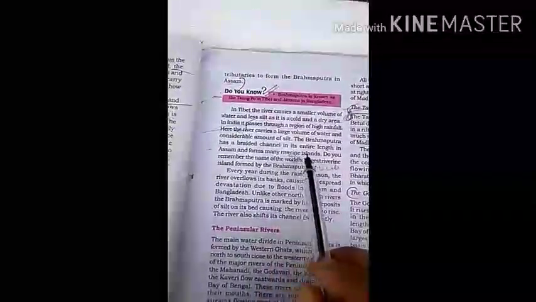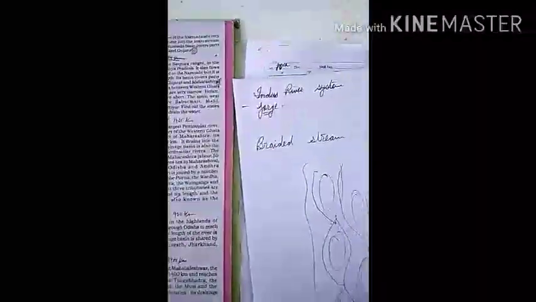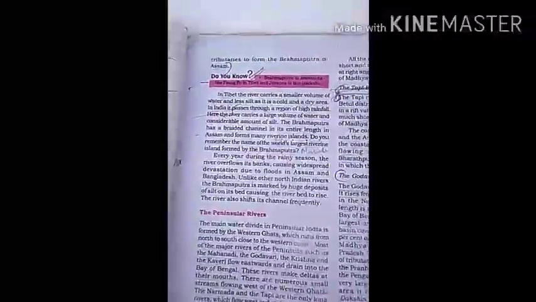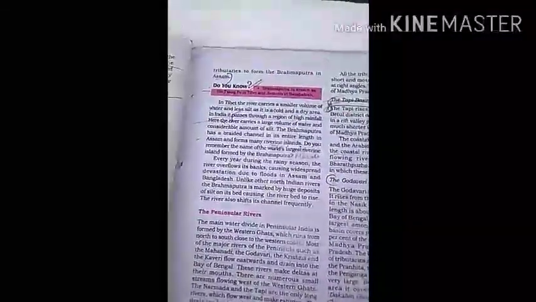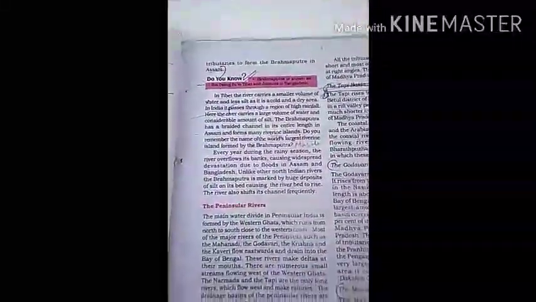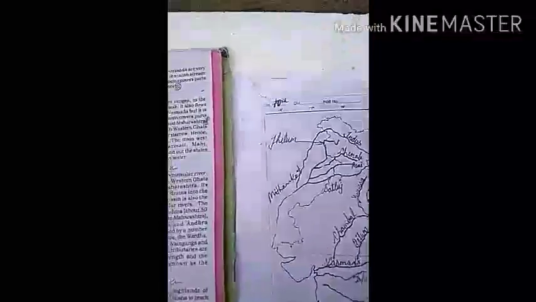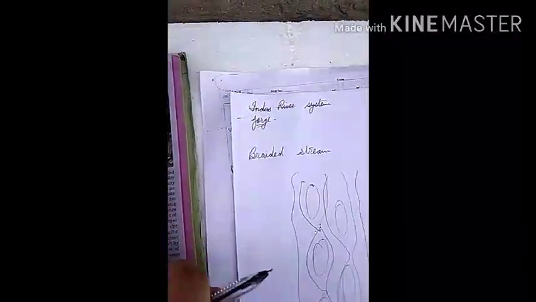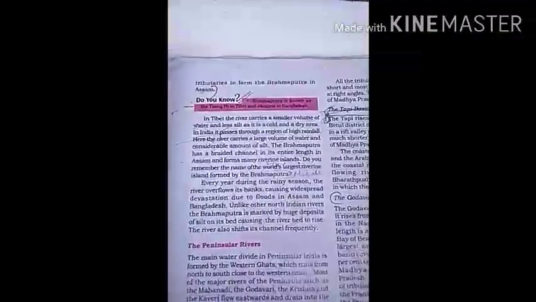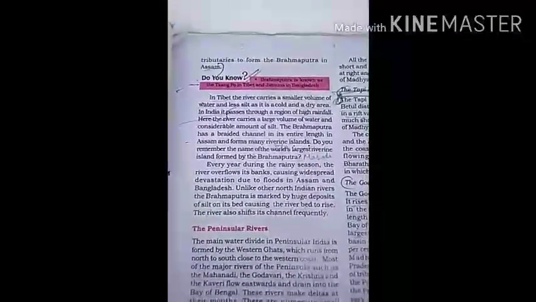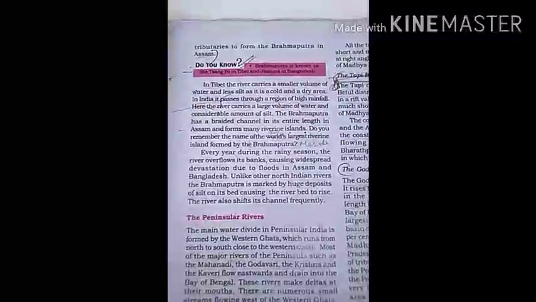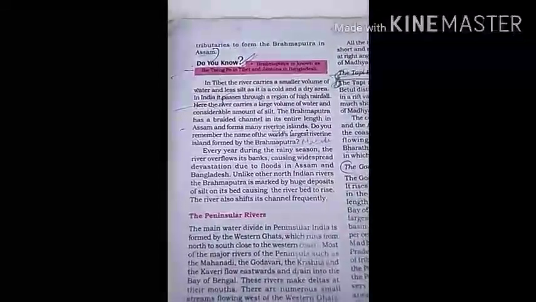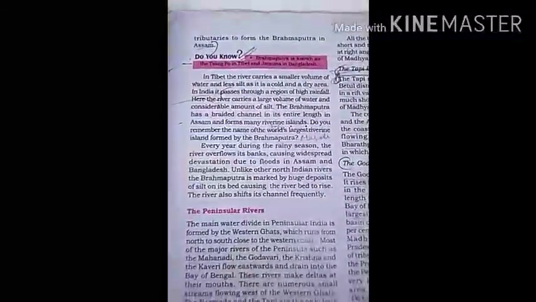And forms many riverine islands. What are riverine islands? The islands within the river which are formed due to sandbars are known as riverine islands. Every year, during the rainy season, the Brahmaputra river overflows its banks, causing widespread devastation due to floods in Assam and Bangladesh.